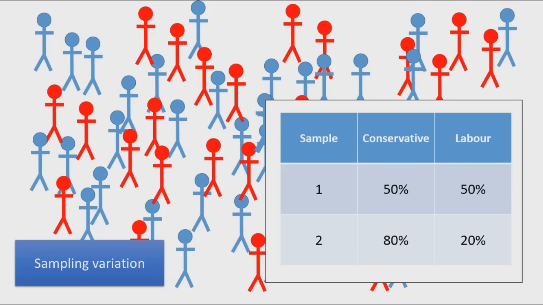But even with 1,000 voters, there's still going to be variations between samples. YouGov have suggested that the margin of error around their polling results is about plus or minus 3%. This is essentially a 95% confidence interval on their results.